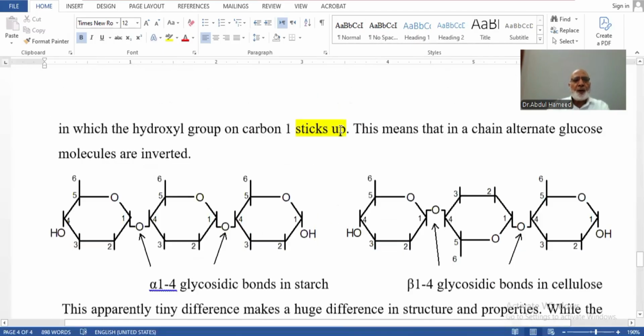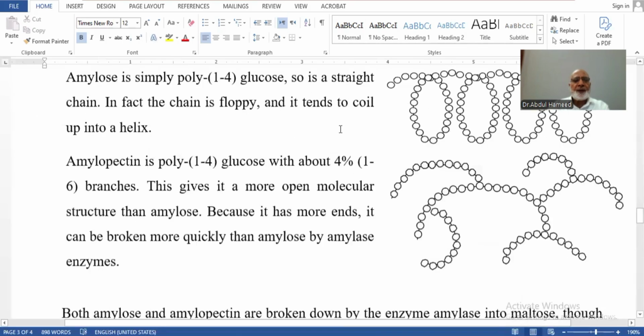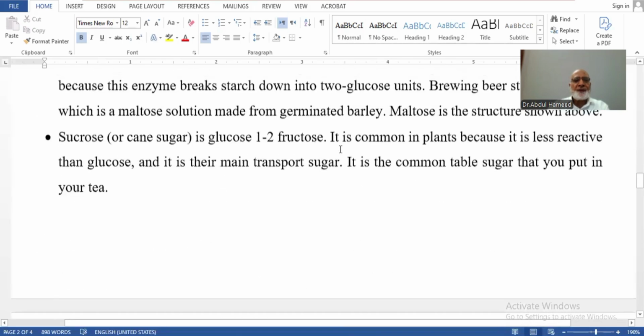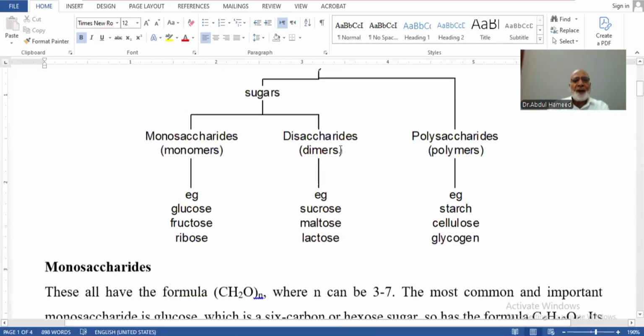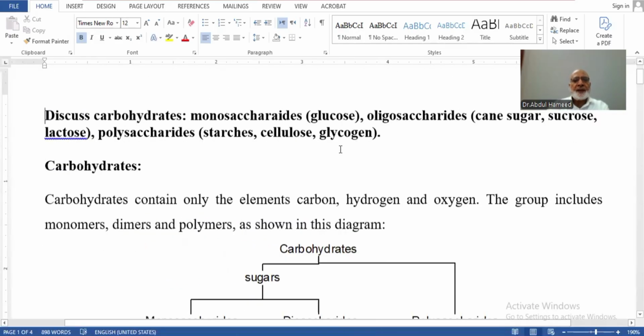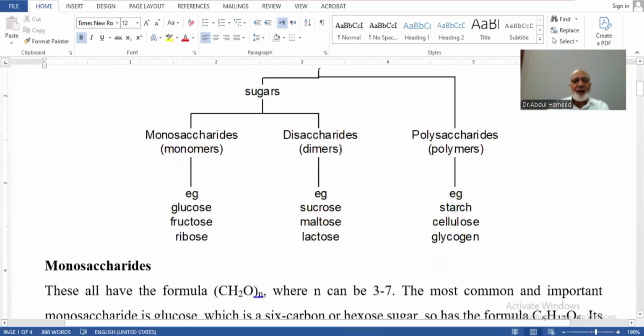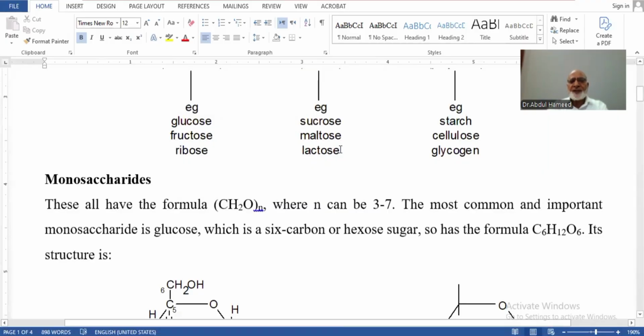So that is about the different units of carbohydrates, and we are supposed to distinguish them because we may get MCQs in our exam about these things. So the syllabus is this.